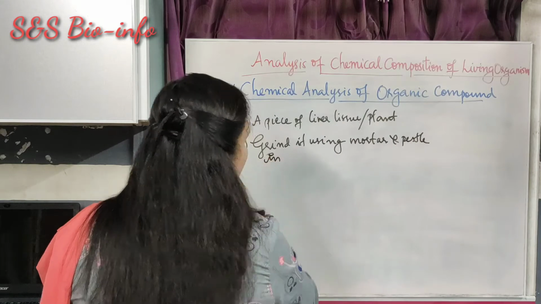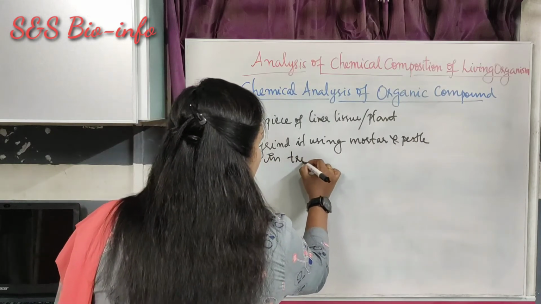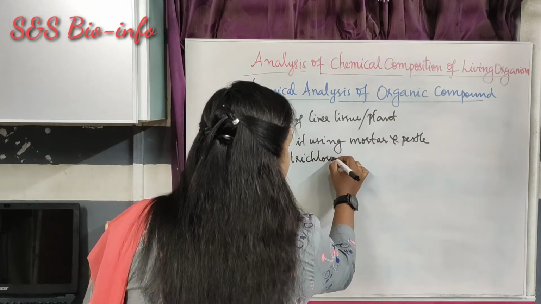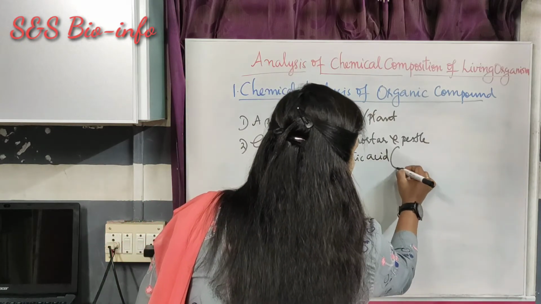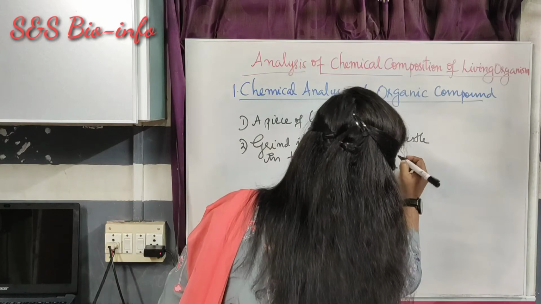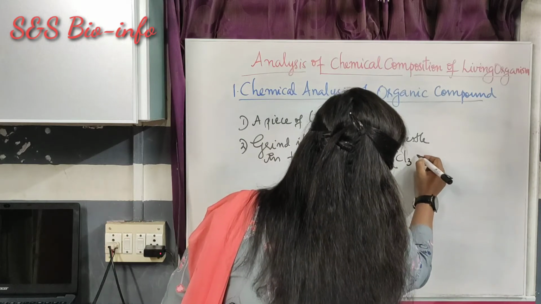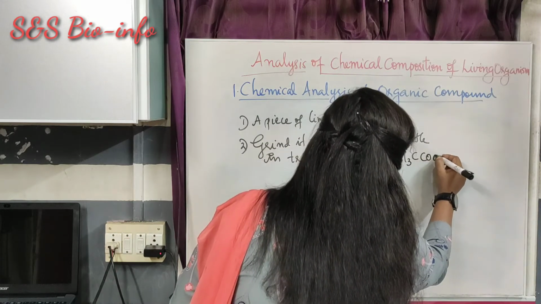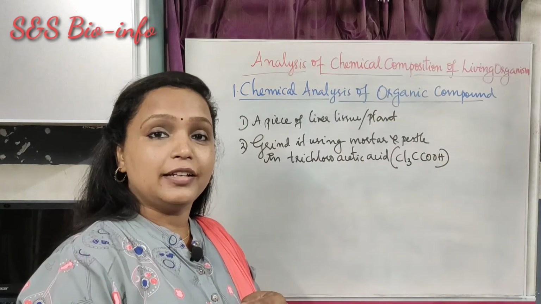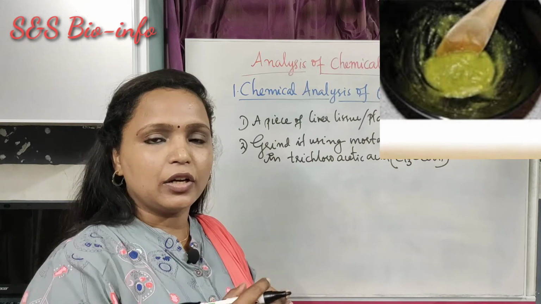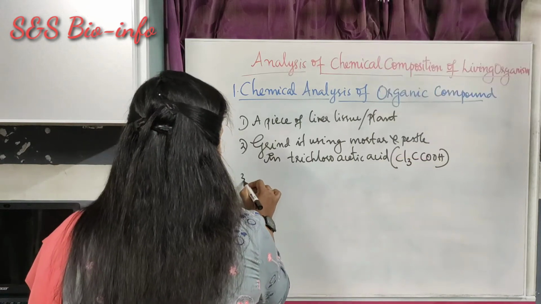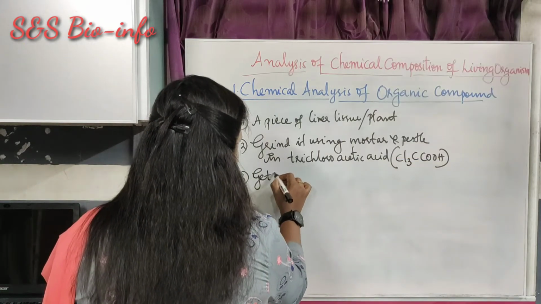In which compound? Trichloroacetic acid. Then we get a thick slurry of this liver tissue along with the trichloroacetic acid. So next point, we get a thick slurry.